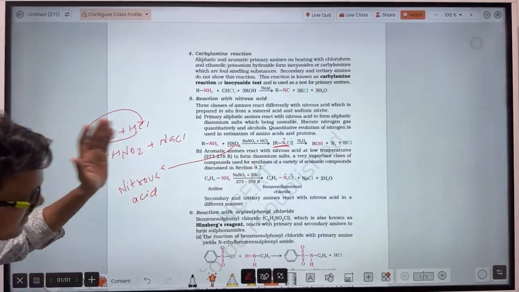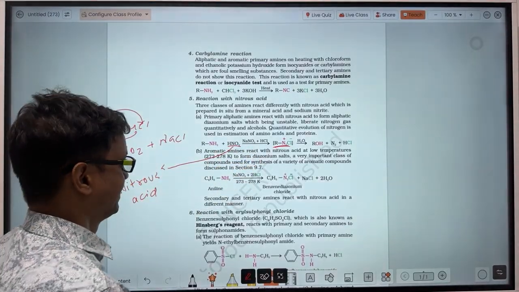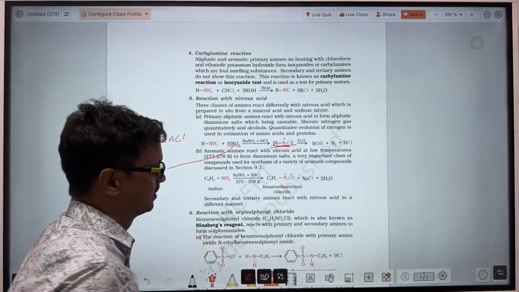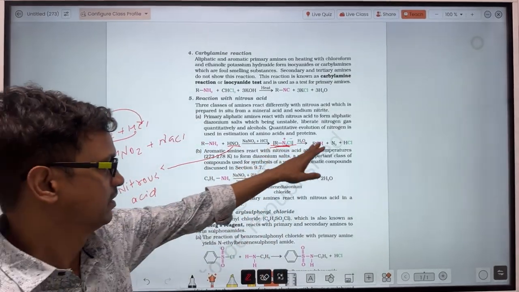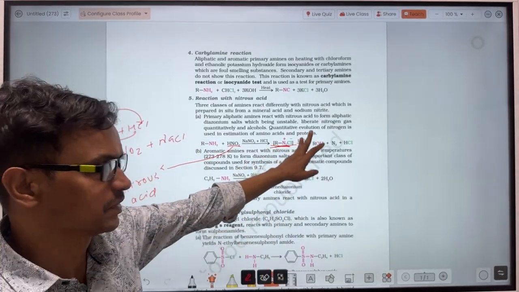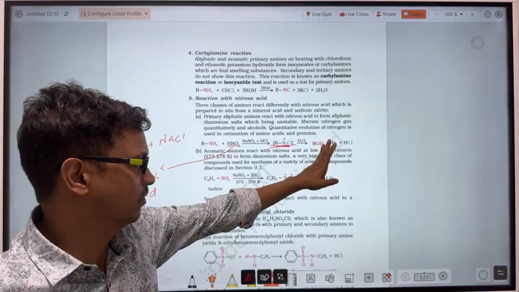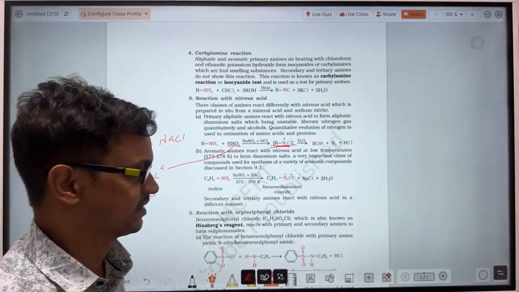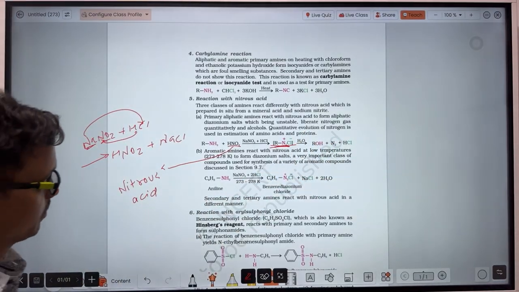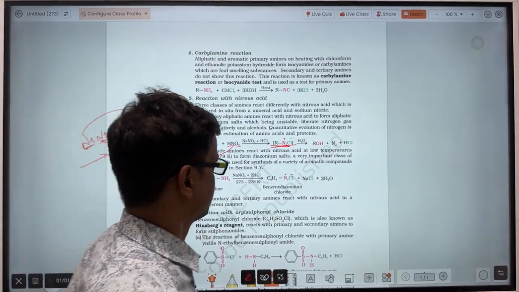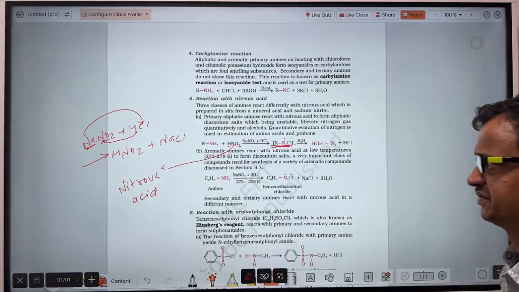Okay, how does the reaction take place? I hope anyone will not feel difficulty. So the diazonium salt forms, and then when the diazonium salt is treated with water, alcohol will form, nitrogen gas will evolve, and HCl will form. This nitrogen gas evolved will be used for the estimation of amino acids in protein.